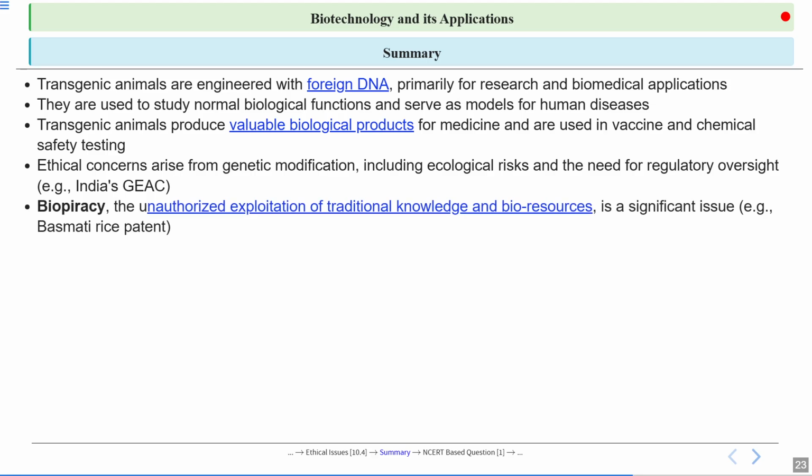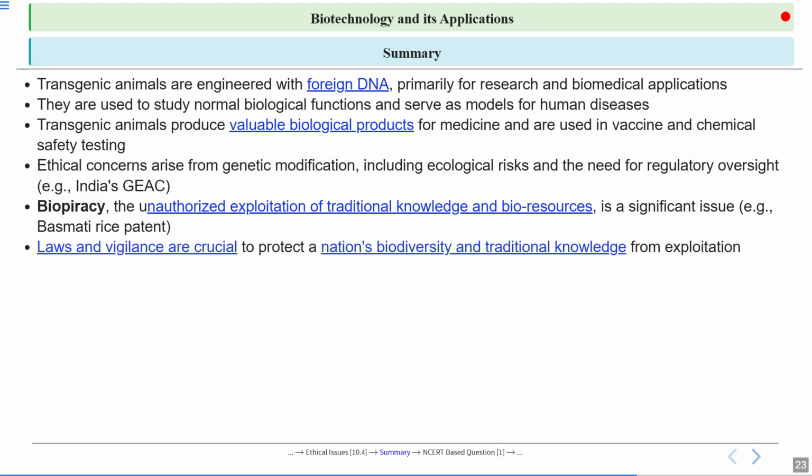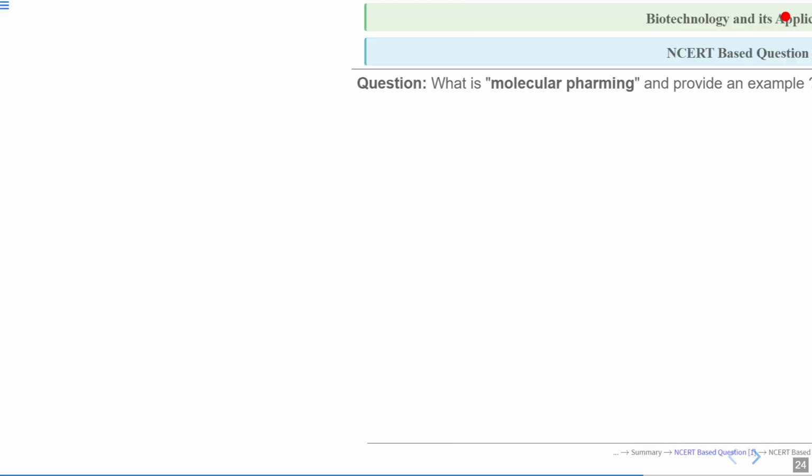Then we talked about biopiracy. What is biopiracy? It is the unauthorized exploitation of traditional knowledge and bioresources, and it is a significant issue. Example, basmati rice patent. Laws and vigilance are crucial to protect a nation's biodiversity and traditional knowledge from exploitation. Means we need to have some law and vigilance so that we are able to protect our nation's biodiversity and traditional knowledge. So this is the summary of today's class. So next is NCERT based questions we will solve.